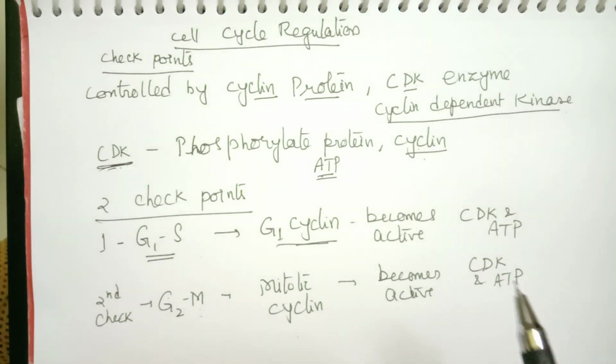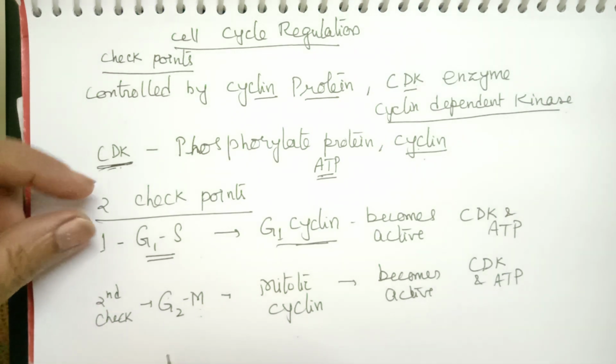And what happens at the end of mitosis? Suppose our second checkpoint also works and mitosis is completed, then the mitotic cyclin will degrade.